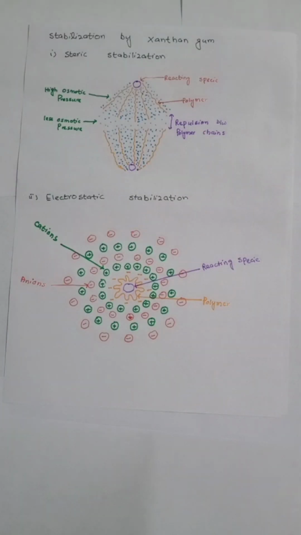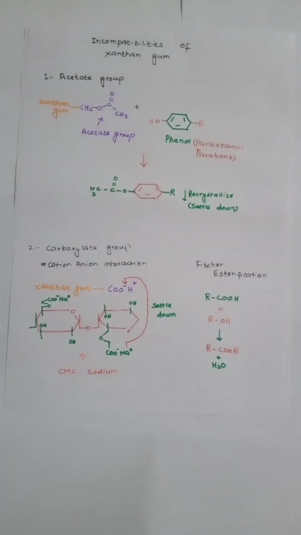We will also discuss two important mechanisms of actions of xanthan gum, how xanthan gum performs its stabilization mechanism for syrup and semisolid dosage form, and which other type of excipients also help xanthan gum to perform its better stabilization mechanism. We will also discuss some important incompatibilities of xanthan gum which may be ignored by healthcare professionals but they cause major problems in the product.